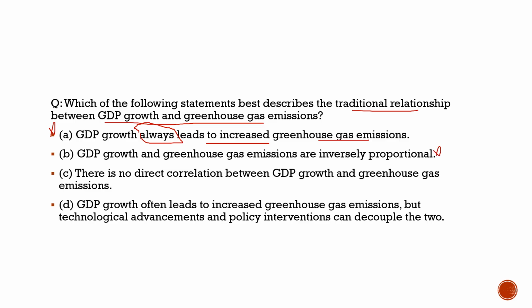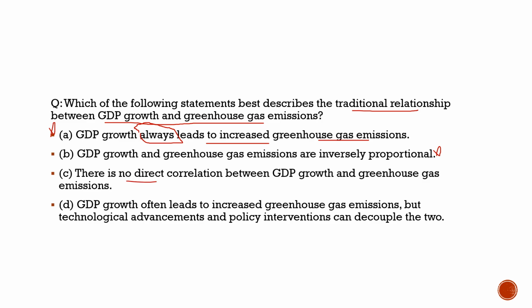Totally incorrect. There is proportionality with the GDP growth. When GDP growth increases, the greenhouse gas emissions would also increase. But it is not proportional. It is not inversely proportional, as it is often seen that it increases. So this statement is also extreme and incorrect.